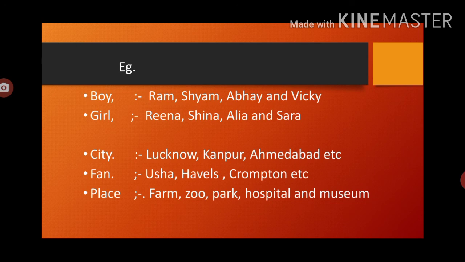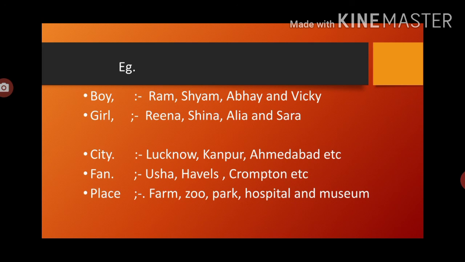उससे पहले हम लोग थोड़े से एग्जाम्पल और देख लेते हैं. Now all the boys' names: Ram, Shyam, Abhay and Vicky. What is common here? Because all are boys. So what is the common noun here? We use it to identify these students or persons. So we are using boy, a common word, to introduce all these persons.